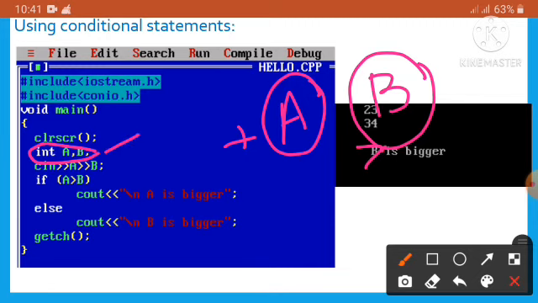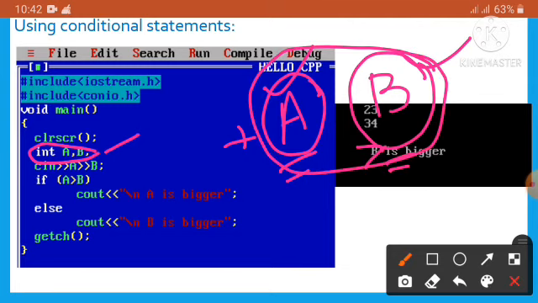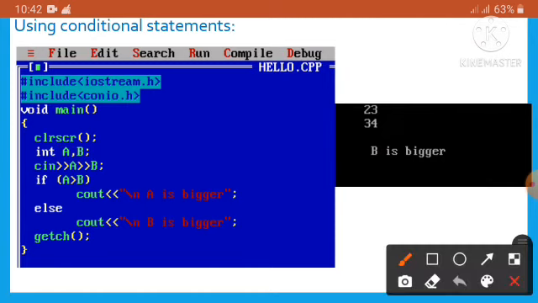So we are taking a and b as the variables, and we have written here int a, b. That means a holds an integer value, and b also holds an integer value. Both of these are variables. After the CLRSCR function we are mentioning the variables a and b, and the type of the variables here is integer.